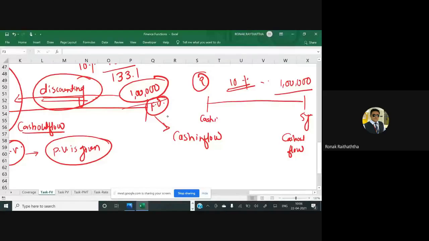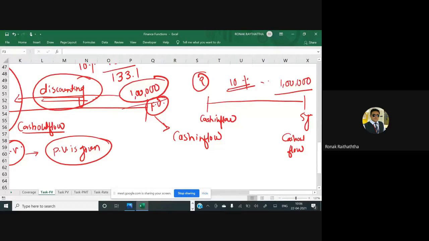So whether it is loan or investment, it's just the difference in the order of cash inflow. In a loan, you receive the money first and then you pay it back. In an investment, you pay the money first and then you receive it back. But the basic methodology for the calculation remains the same, and that is applicable to both future values and present values.